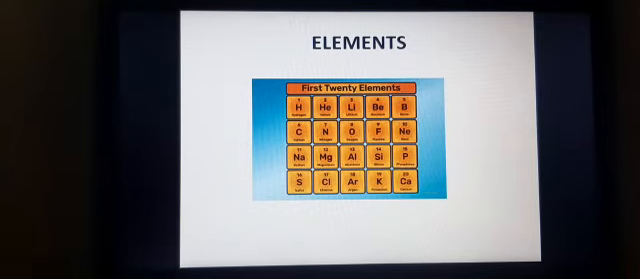So I have taken the first 20 elements here, and it has been shown in the symbolic form, and each and every element has its own symbol, so we can write it in the short form. And here we have hydrogen, helium, lithium, beryllium, boron, carbon, nitrogen, oxygen, fluorine, neon, sodium, magnesium, aluminum, silicon, phosphorus, sulfur, chlorine, argon, potassium, and calcium. So these 20 elements have been taken.